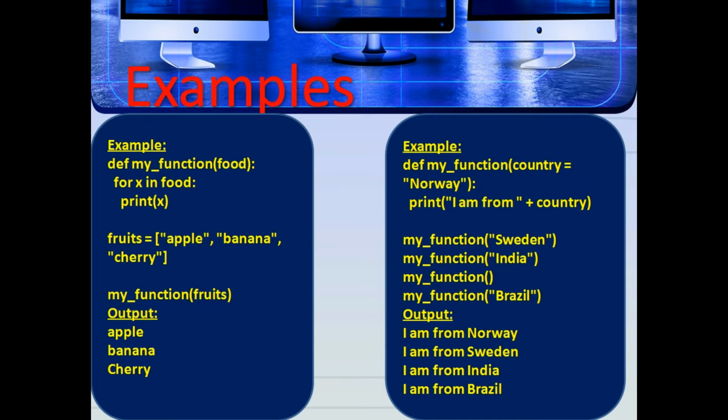The next example is def my_function(country="Norway"): print("I am from " + country). Here we call my_function("Sweden"), my_function("India"), my_function("Brazil"), and my_function(). So the output is I am from Norway, I am from Sweden, I am from India, I am from Brazil. We just concatenate the two strings, I am from and country.